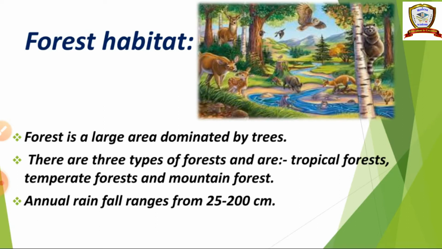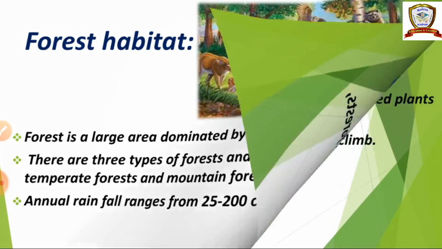In the forest habitat we can see a large number of trees, many wild animals and many birds, and the annual rainfall per year is 25 to 200 centimeters. And in the grassland habitat, we can see completely grasses, from short grasses to tall grasses. So these are the types of habitat.